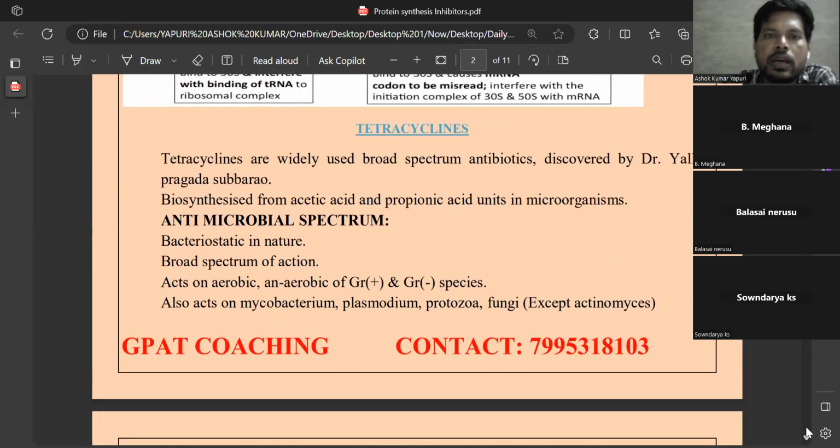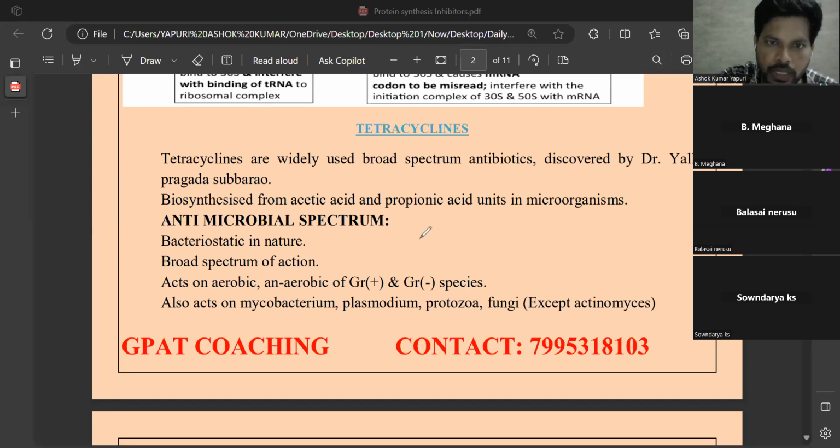So in this regard, we will first discuss the tetracyclines. The name itself indicates they contain 4 cyclic rings. The 4 cyclic ring system present in the tetracycline is known as naphthacene. Generally, naphthacene has 4 benzene or 4 cyclic rings in it.